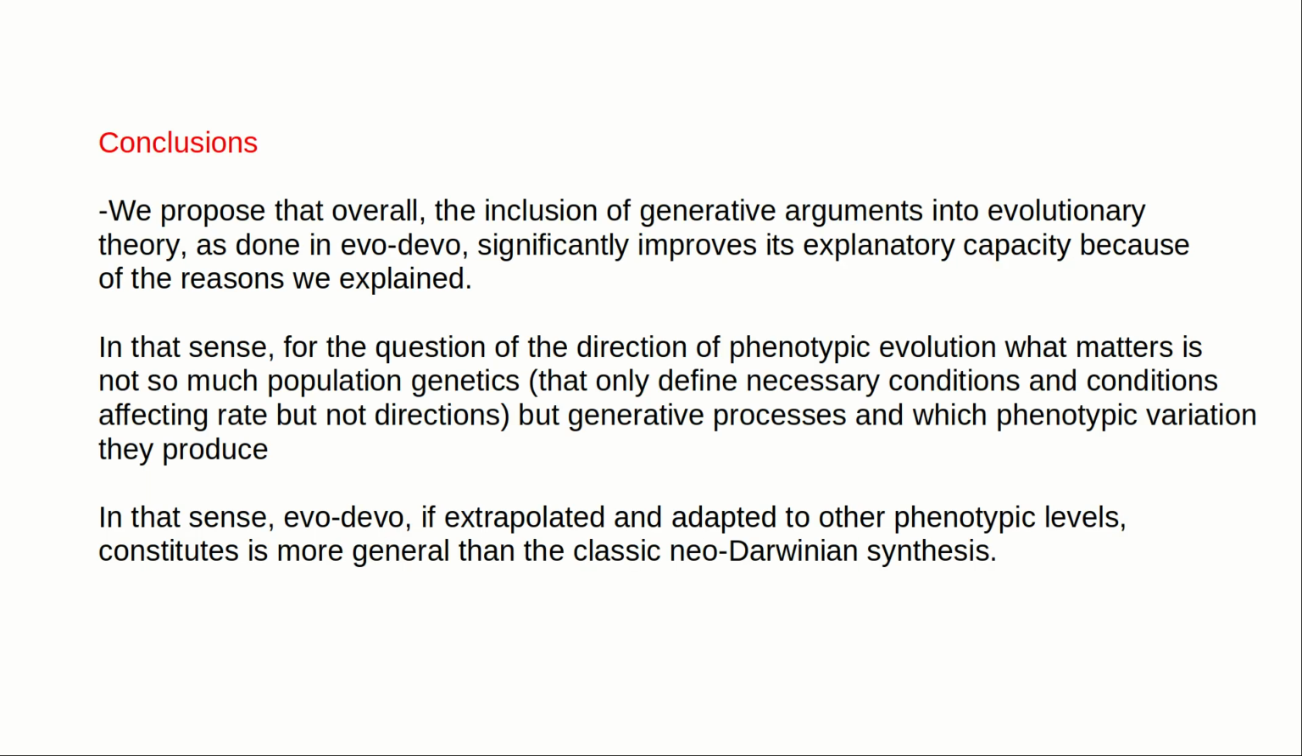So overall, we propose in this article that the inclusion of generative arguments into evolutionary theory, as done in Evo-devo, significantly improves its explanatory capacity because of the reasons we explain. In that sense, for the question of the direction of phenotypic evolution, what matters is not so much population genetics, but generative processes and which phenotypic variation they produce, in addition to actual natural selection. So essentially, population genetics only defines the necessary conditions for evolution to happen, and which conditions actually affect the rate of evolution, but not so much the directions. To explain the directions, we need to include generative arguments too.